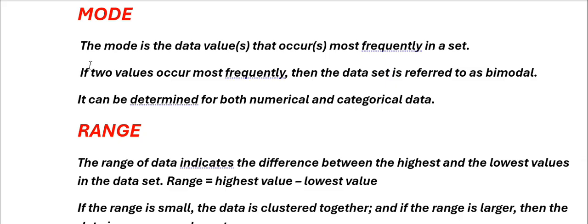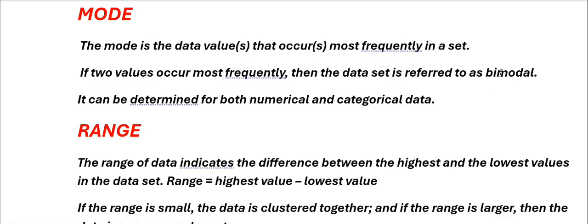Now let us move to the mode. When we talk about the mode, good people, they say the mode is the data value that occurs most frequently in a data set. That means it's a number that appears the most. They say if two values occur more frequently, then the data set is referred to as bimodal. Does that make sense?